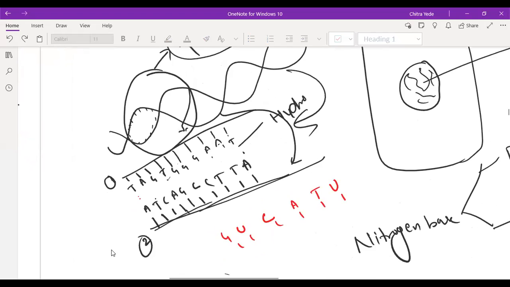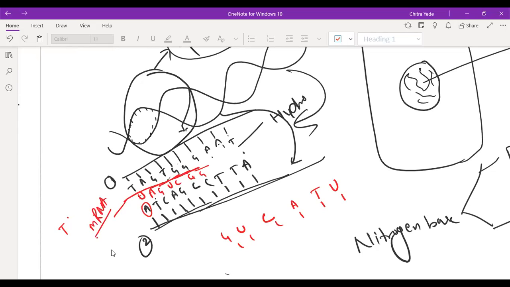So here we have that T. A is going to form the bond with T, but in DNA, T is present, not in RNA. So instead of T, U will come here. Here we have T, so A will come. Then instead of C, G will come. If we have A, U will come here. Then C, then again G, again G, like this. So that new strand is formed, which is single stranded. This is called mRNA.